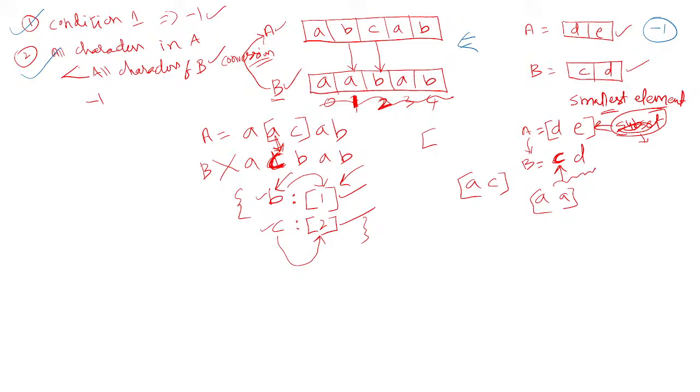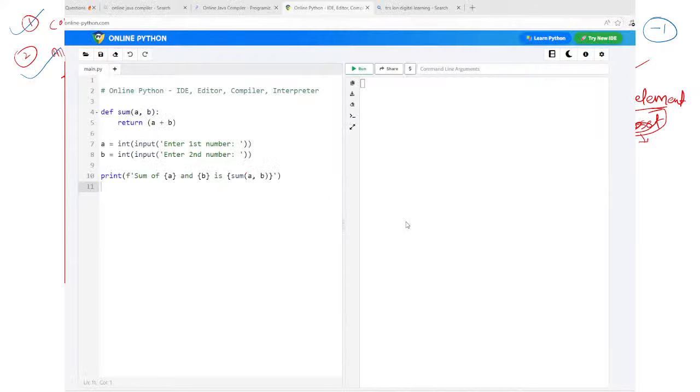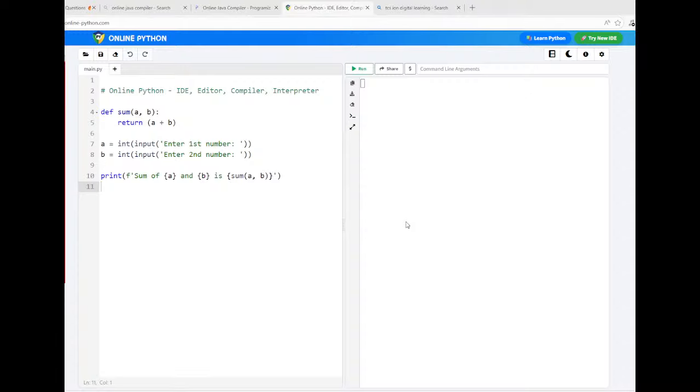Let me share the online compiler with you. Now this is our online Python compiler. Done. So quickly we'll type the code and we'll see the execution of this code.